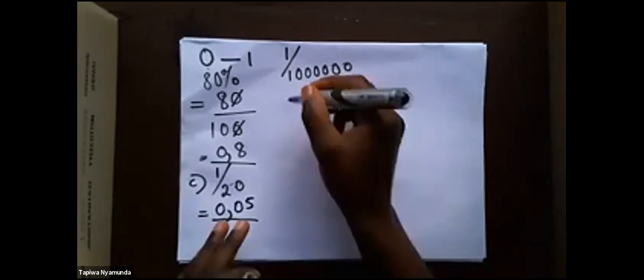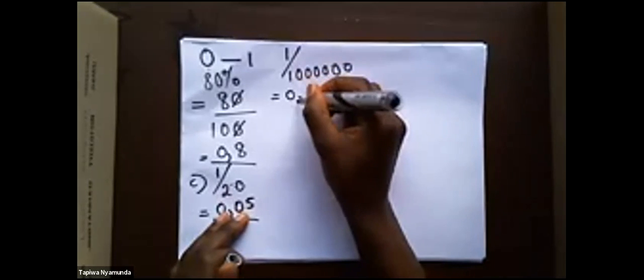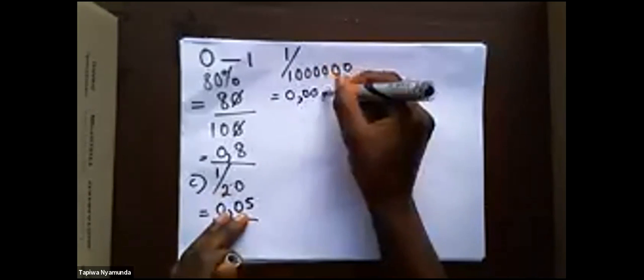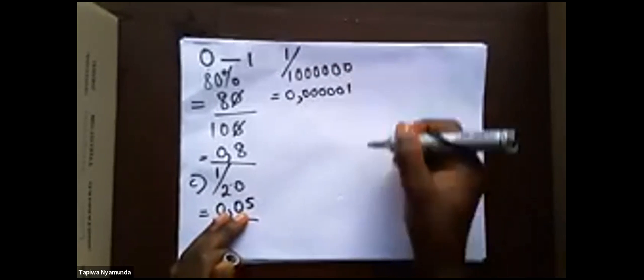This is the chance that a person will be struck by lightning. So we are basically saying it is 0.000001.